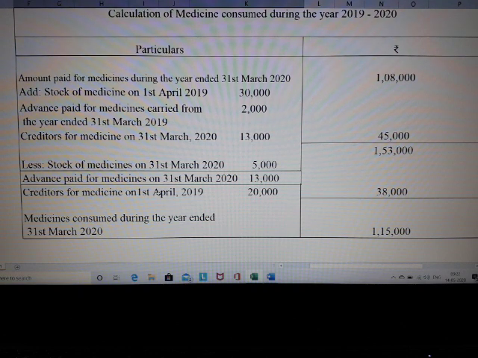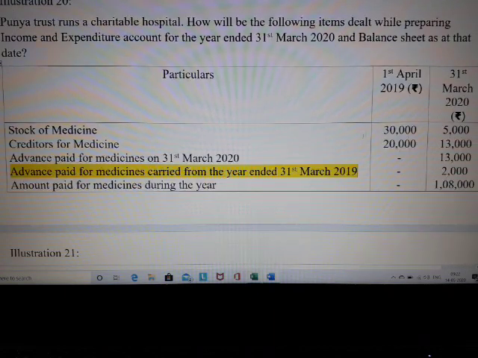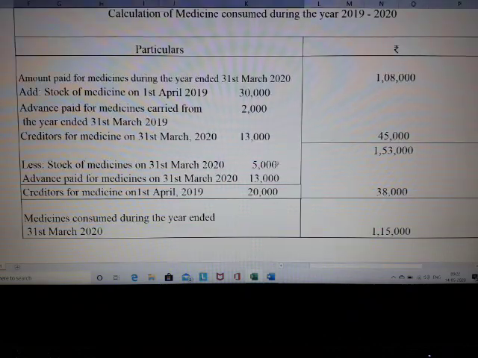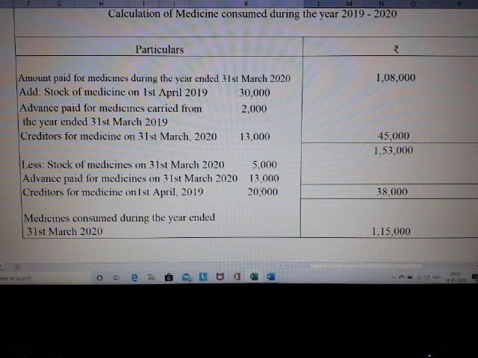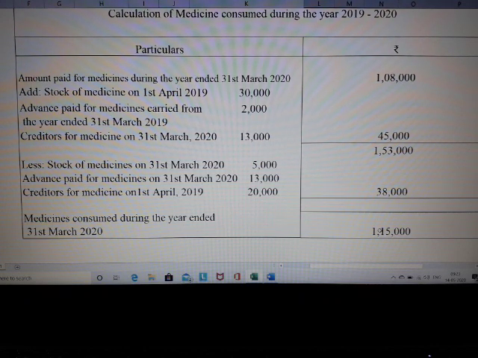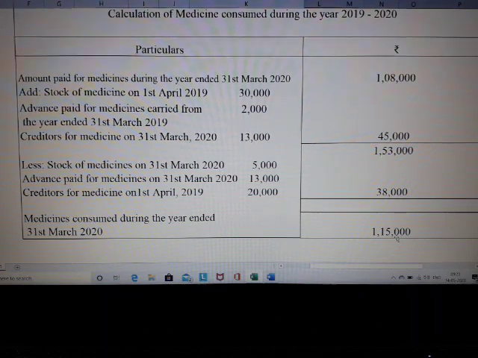It is the closing creditors of the previous year. That's what I said. Current year outstanding will be added and previous year outstanding will be deducted. So you are going to deduct this 20,000, which is nothing but the opening creditors. Once you deduct this, if you add 5,000 plus 13,000 plus 20,000, you will get 38,000. So the total value to be deducted is 38,000. Deduct this 38,000 from 1,53,000, you will get an amount of rupees 1,15,000.